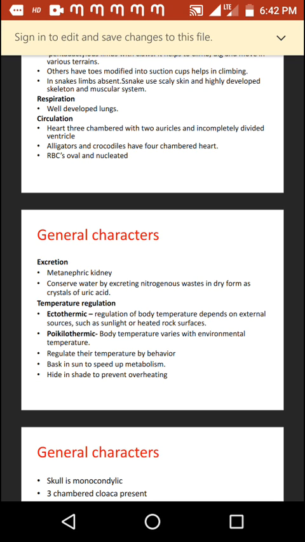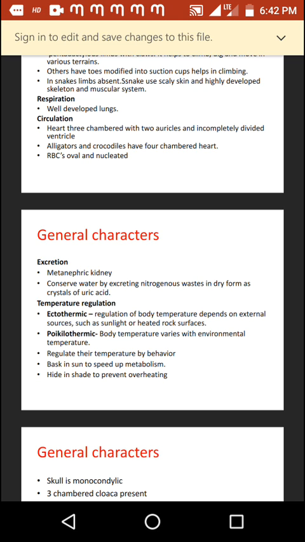Endothermic means the group of animals in which heat is generated within the body by some metabolic activity. Such animals are called endothermic. Reptiles are ectothermic animals and they always depend on an external source of heat such as sunlight or heated surfaces. These are also poikilothermic or cold-blooded animals. Their body temperature varies with the environmental temperature.